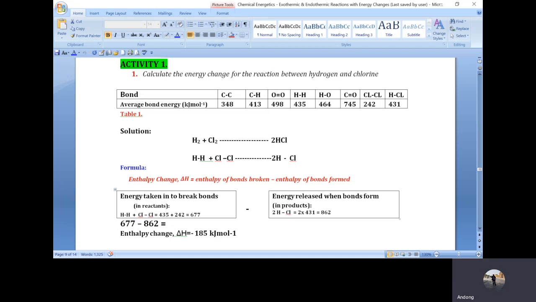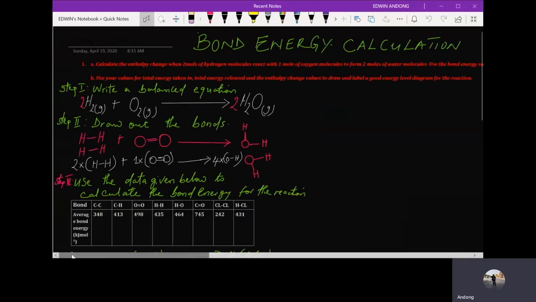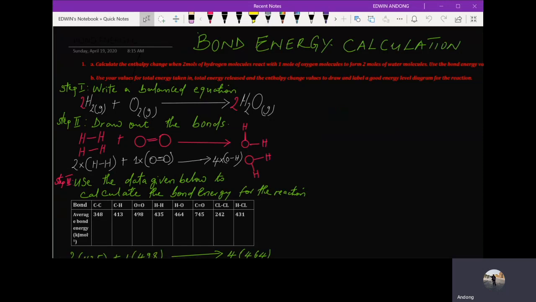We went further to calculate more. We went further for more examples, like the one here. Let me just show you for example this one. We went further to calculate the energy change for a reaction like this one. We said, calculate the energy change when 2 moles of hydrogen molecule react with 1 mole of oxygen to form 2 moles of water molecule. Use the data that has been given to calculate the energy change.